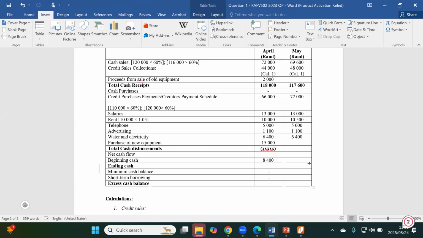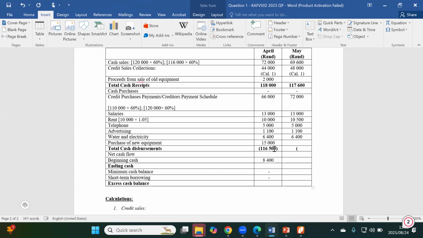It gives me 116,500. So remember, these are cash disbursements. You got the same? Yes. Perfect. So you're supposed to get 116,500.